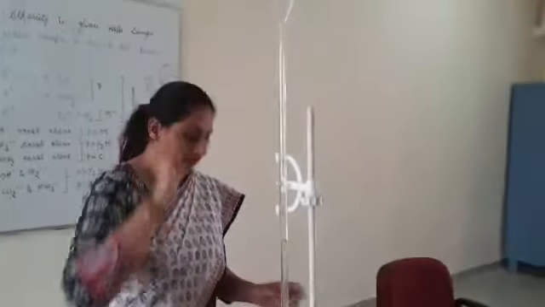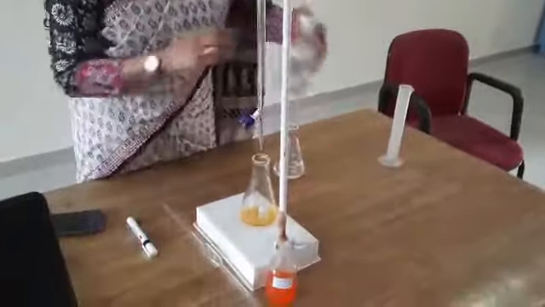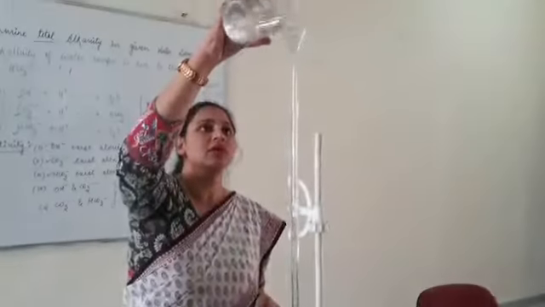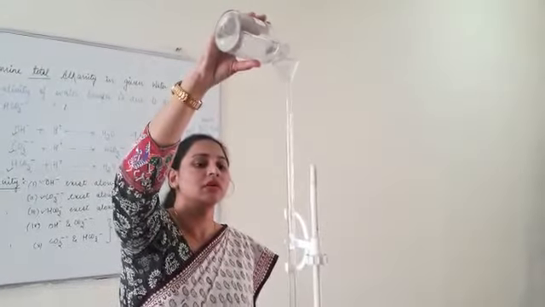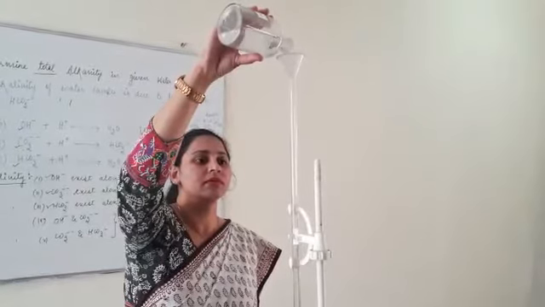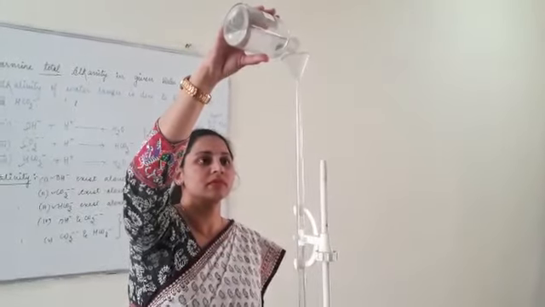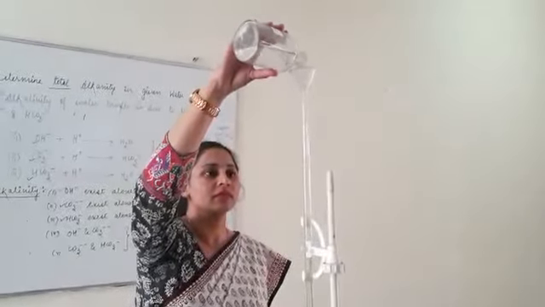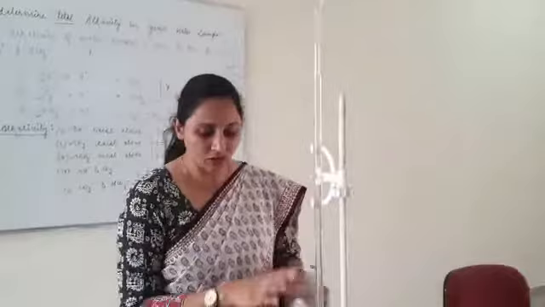And we have to fill this burette with the acid. So I will fill the burette first. This acid is our known solution.